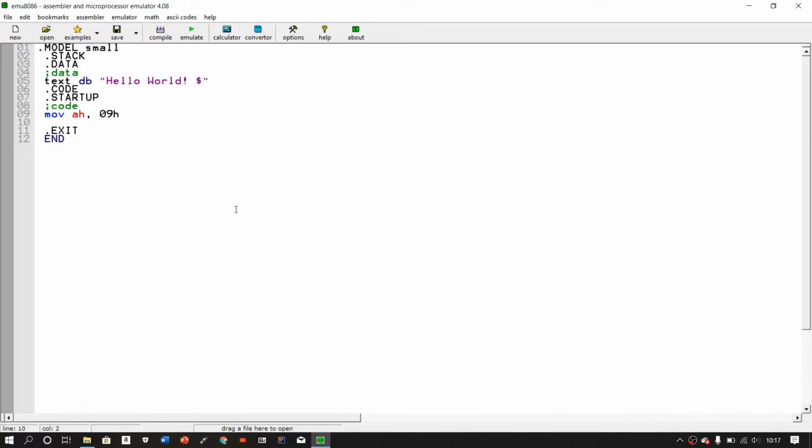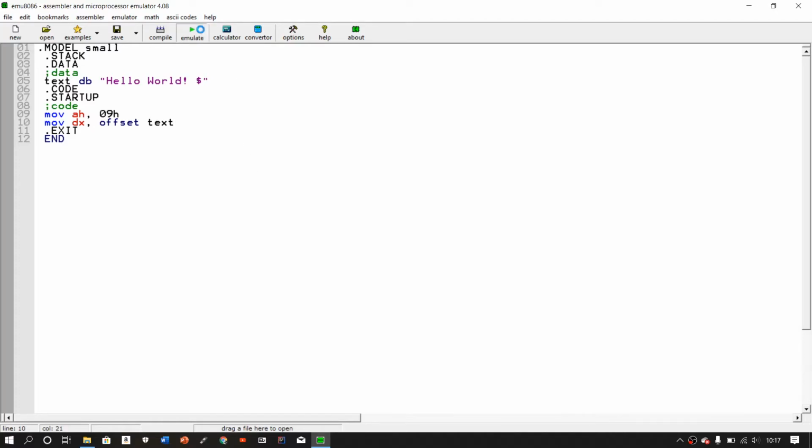Then to display the text, you need to do mov dx offset, then your variable name, which in this case is text, or just the name of your variable.